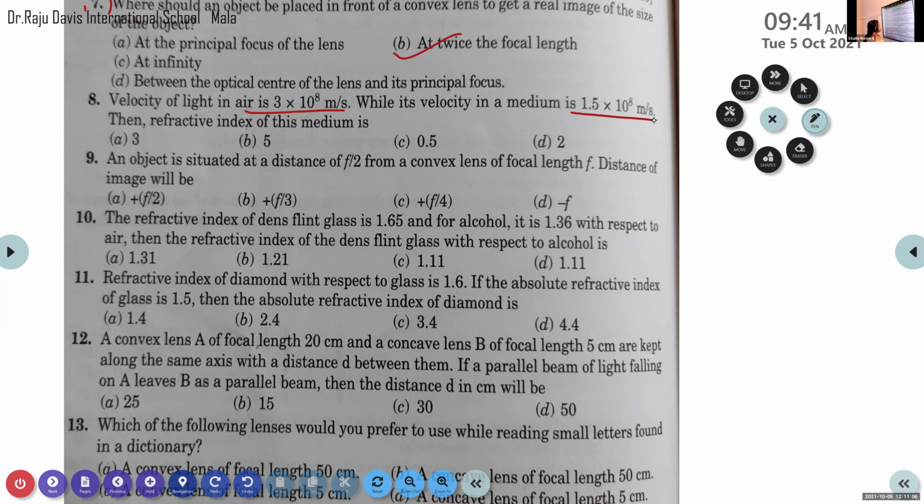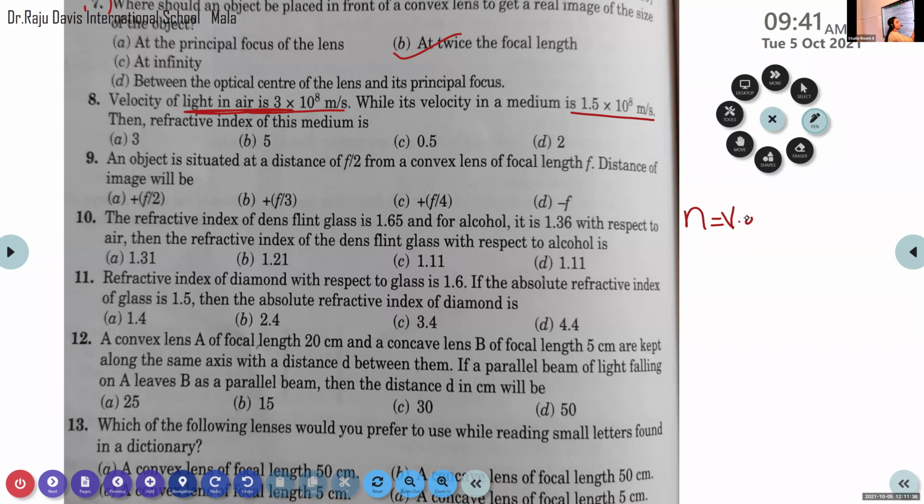Actually, what is the equation for calculating the refractive index of the medium? Here one medium is air. If one medium is air, we have only one equation for calculating refractive index. Refractive index is the velocity of light in air divided by the velocity of light in medium.